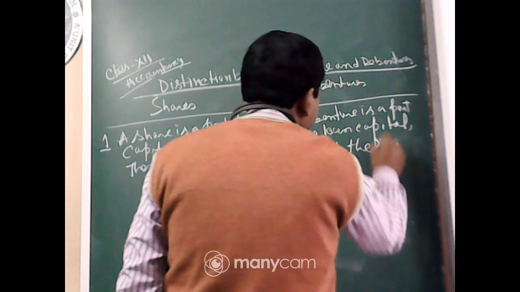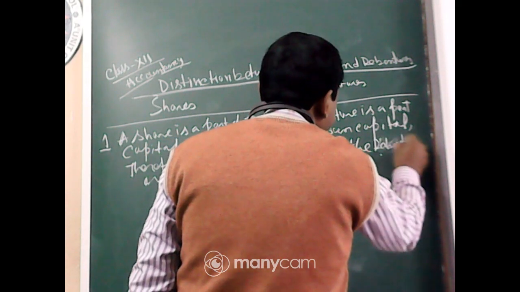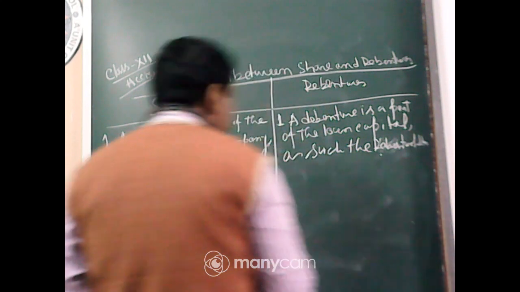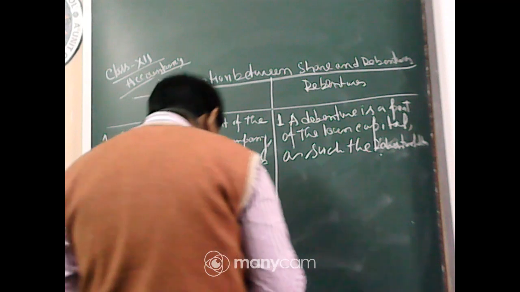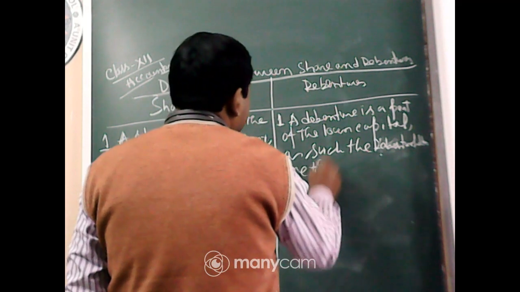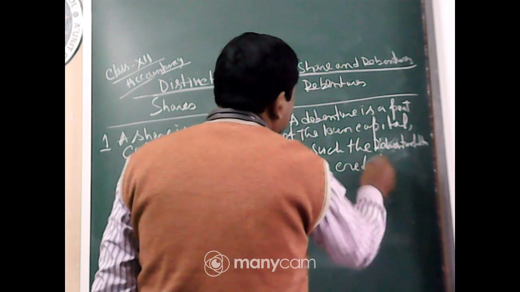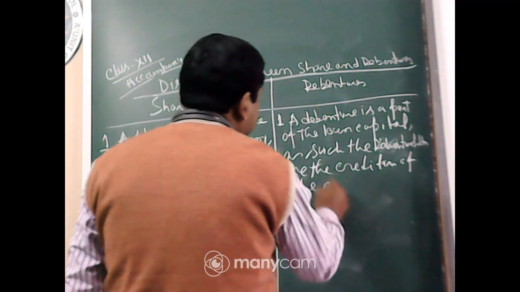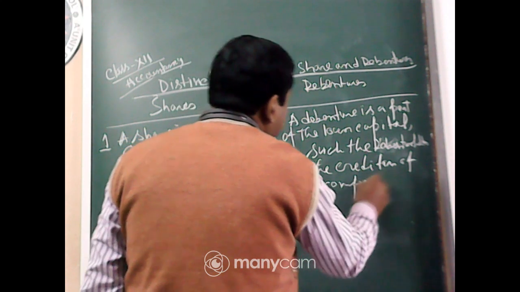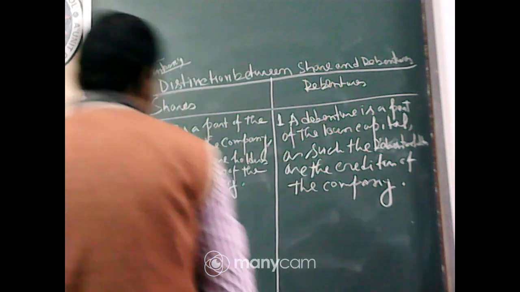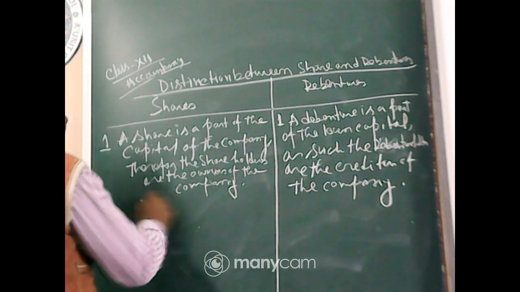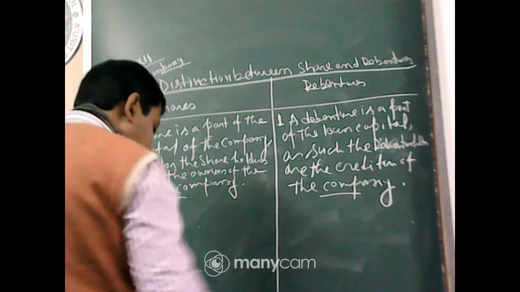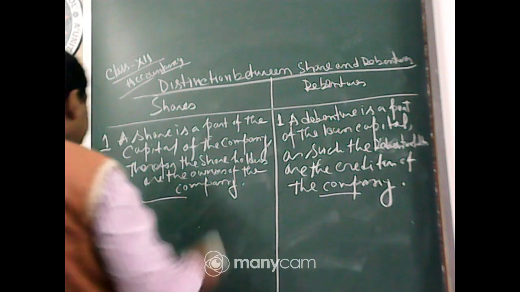The debenture holders are considered creditors of the company. So shareholders are the owners of the company, while debenture holders are the creditors of the company.